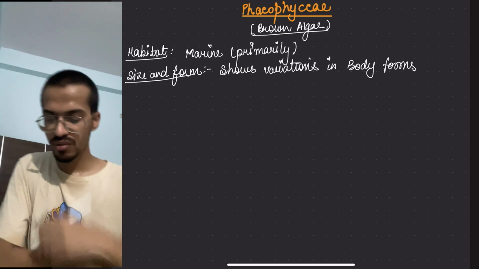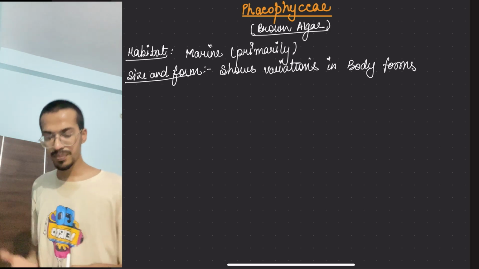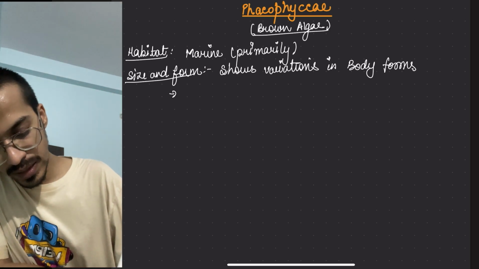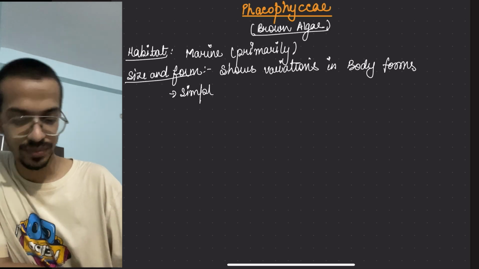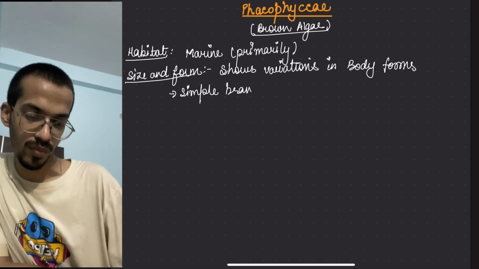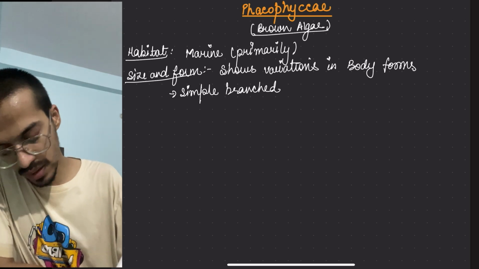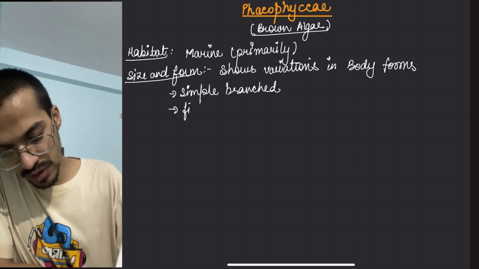What could be the variations? It could be a simple branched structure, or it could be a filamentous structure.